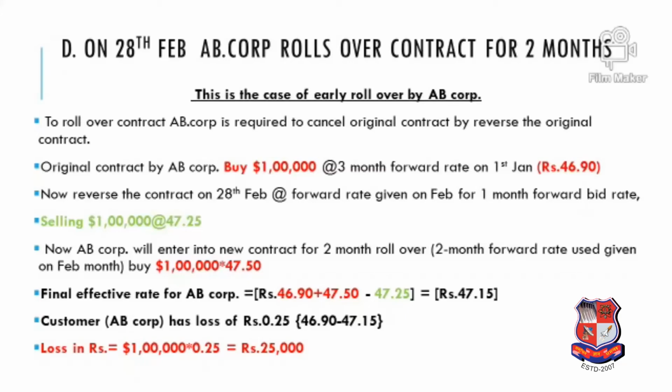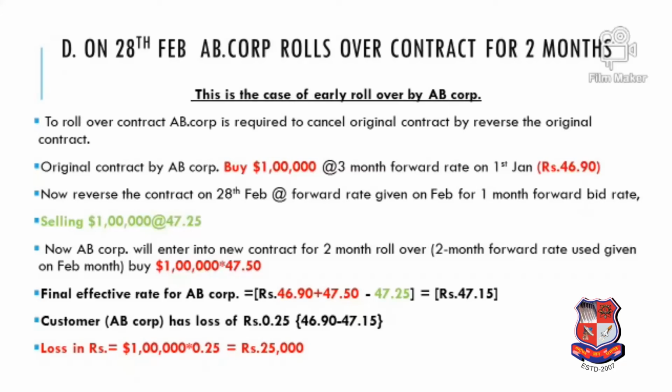But on 28th February we have again approached the bank and requested the bank that we would like to roll over this contract for 2 months. That means ultimately our payment has to be made in April and not in March, because from February the next 2 months would be March and April. So in this case AB Corporation now wants to make payment in the month of April, that means after the due date. So again the modus operandi would be the same.